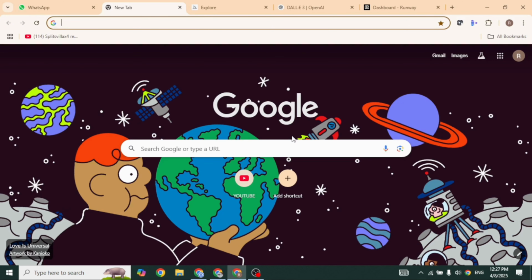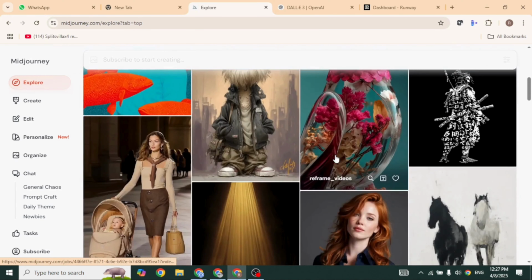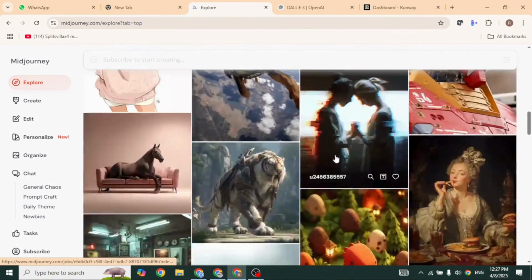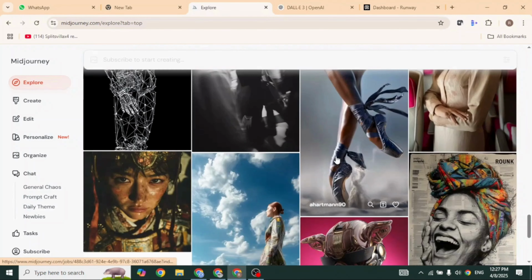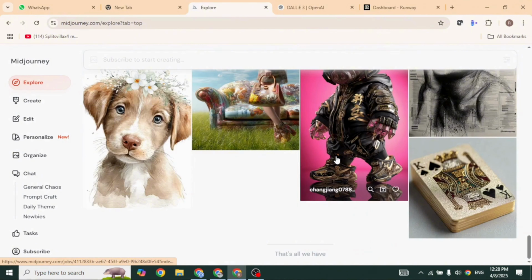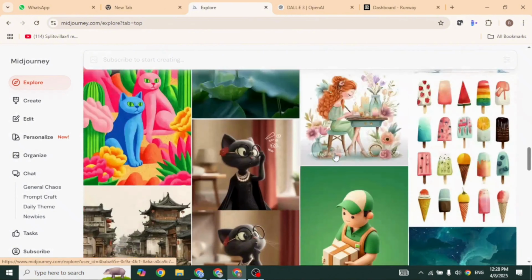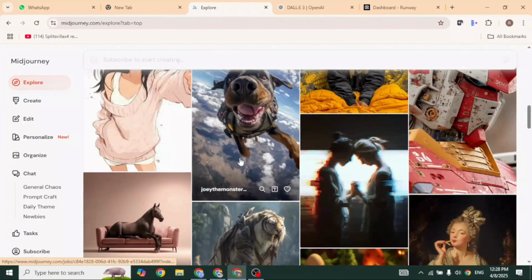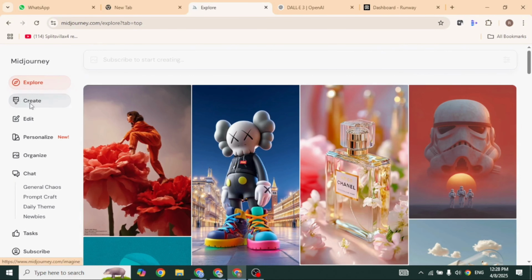First up is Midjourney, which lives on Discord. You join their server, type /imagine plus your prompt, and in seconds you get 4 unique images. It's built for experimentation. Tweak your words, add style tags like V5 for version 5's look or AR 16:9 for widescreen. Midjourney is perfect when you want a burst of creativity and you don't mind refining a few times.